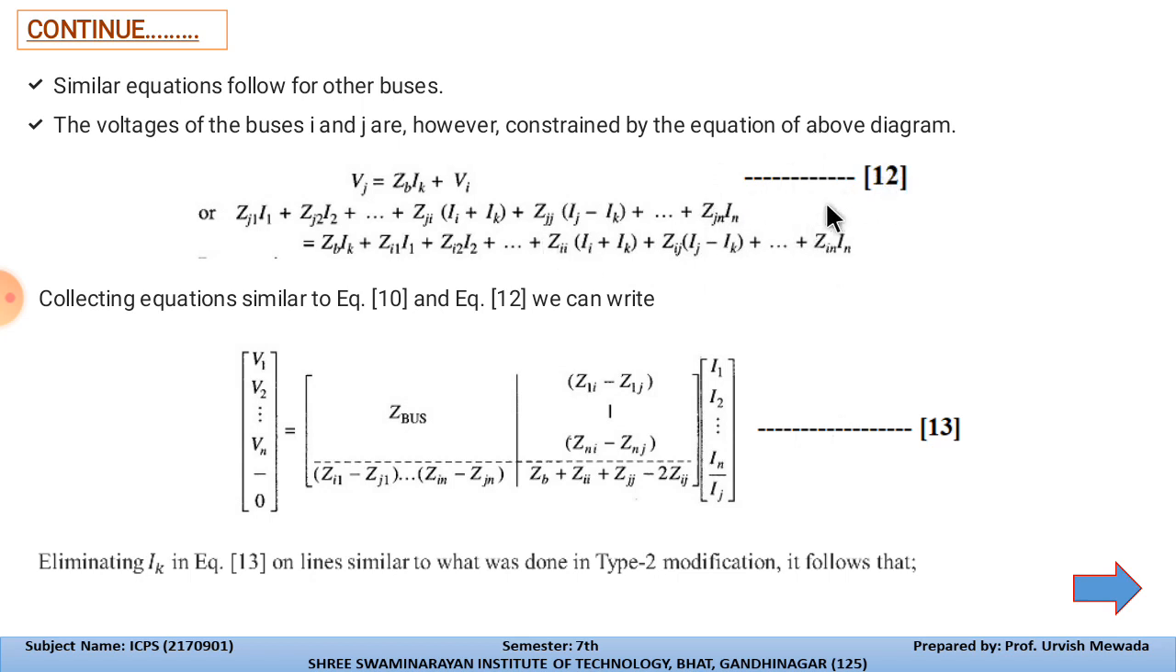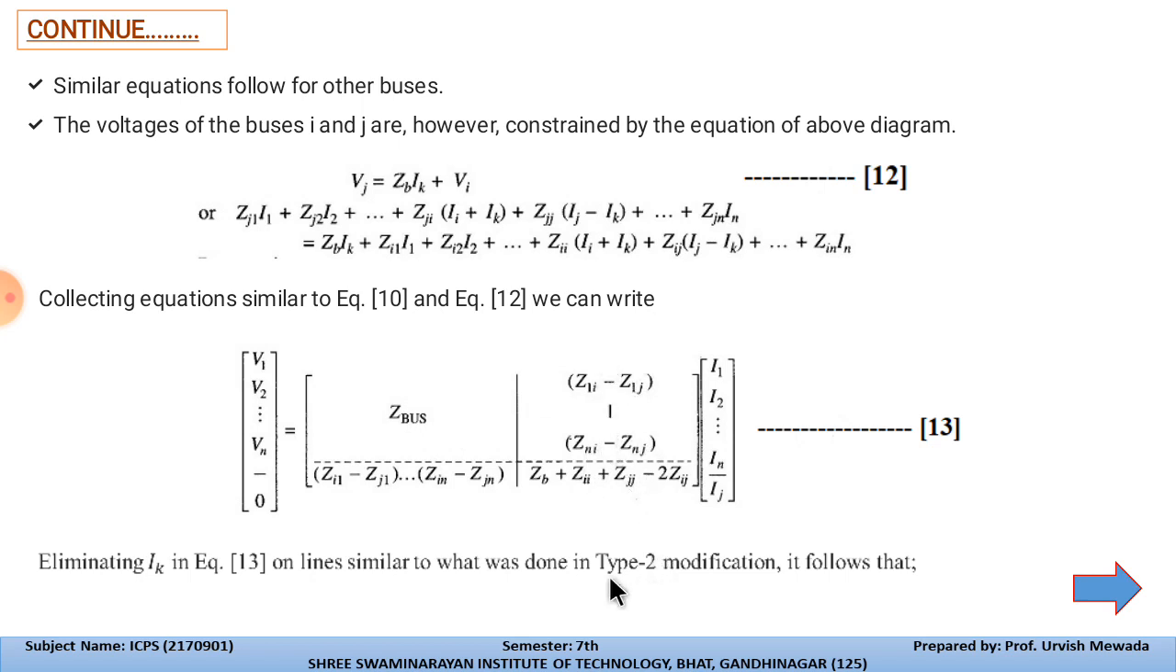So by collecting these equations, say 10 and 12, we can write the new Z bus. These are the voltages and these are the bus currents, but we have added this impedance as we showed in the type 4 modification. So Z bus, with the Z bus we have the impedances from 1 to j. That will become Z1i minus Z1j to Z1n. So that will become Zni to Znj.